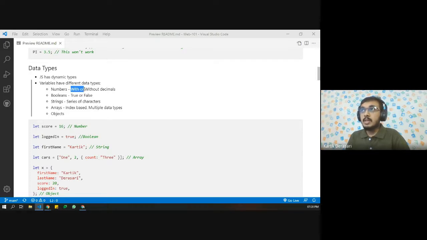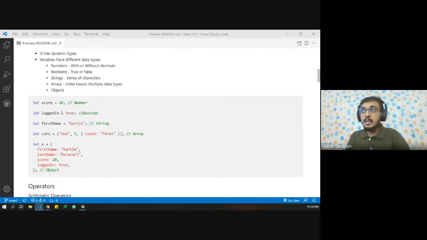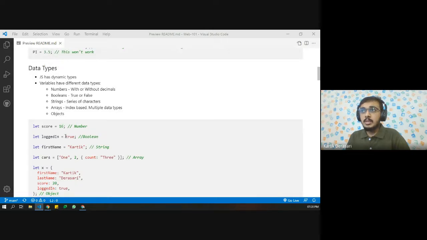So numbers are with or without decimals, and then comes Boolean. The Boolean generally has two values, true and false, and please note that it is all in lower case. The T should not be in uppercase. Next, we have strings. Strings is a data type in JavaScript. We don't have any array of characters or anything like that. We directly have a string data type in JavaScript.